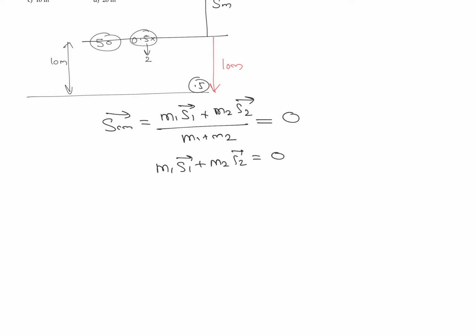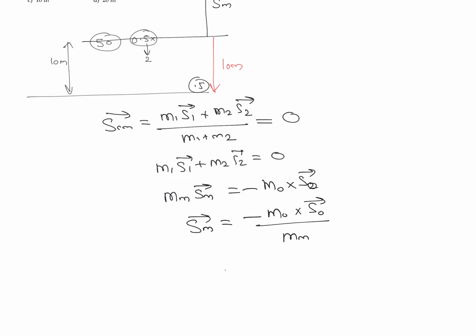So we can take this as mass of man into displacement of man vector equal to minus of mass of that object into displacement of that object. So we can find out the displacement of man as equal to minus of mass of object into displacement of object divided by mass of man.